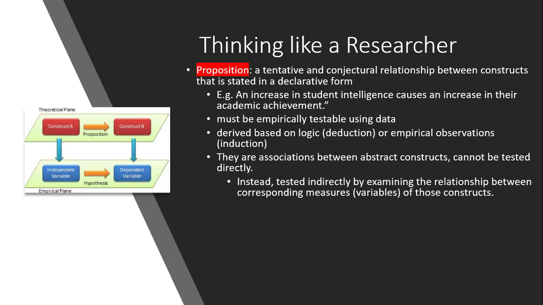An increase in students' intelligence, in this case a construct, remember, causes an increase in academic achievement. So we have two constructs there: students' intelligence and academic achievement. This statement is in declarative form. We have declared that an increase in student intelligence causes an increase in academic achievement.